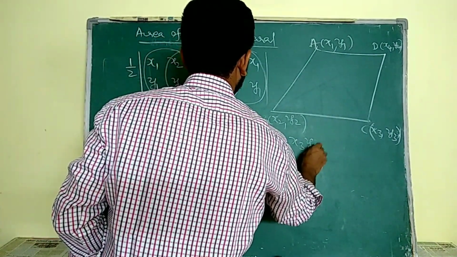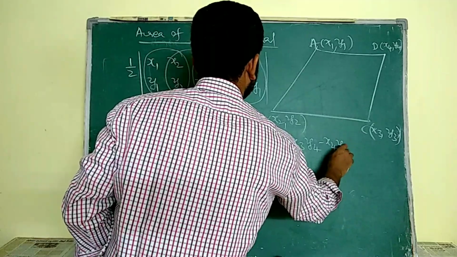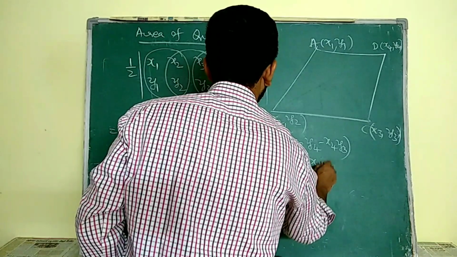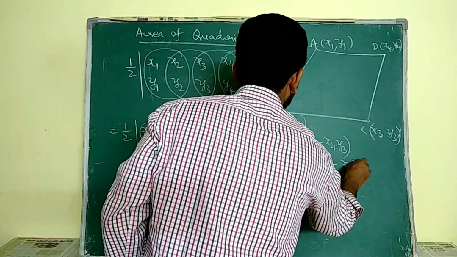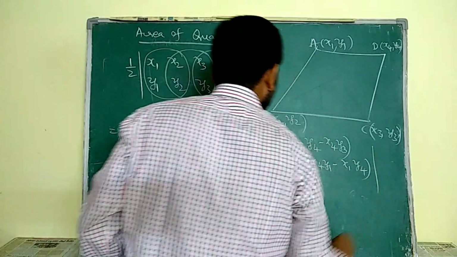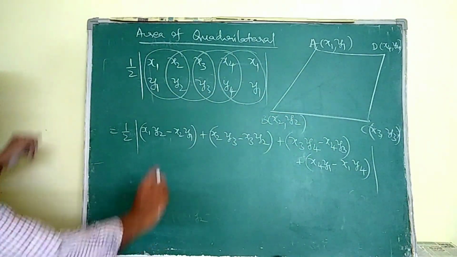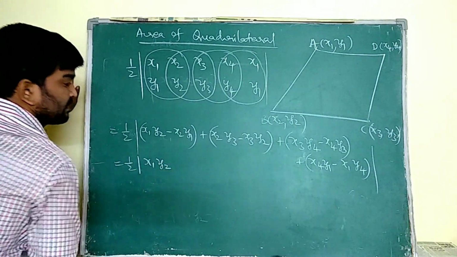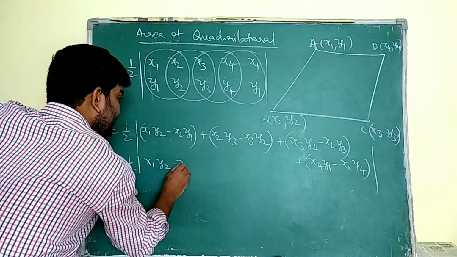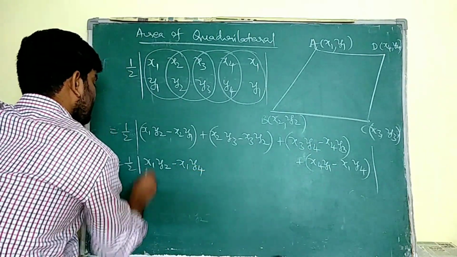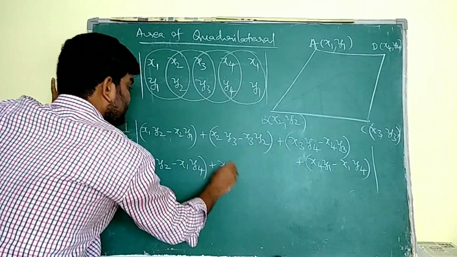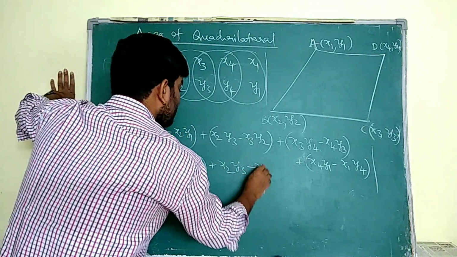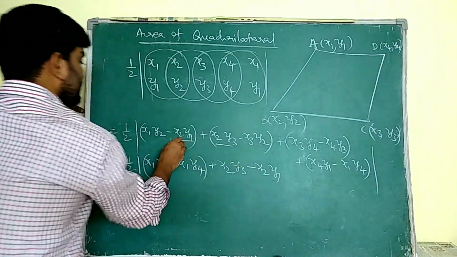Similarly x3 y4 minus x4 y3, and the fourth one is x4 y1 minus x1 y4. These are the 4 det values. Now arrange all x1 terms at one place, x1 y2, and at last x1 y4. Similarly write x2 terms, x2 y3 minus x2 y1. So these two are x2 values.